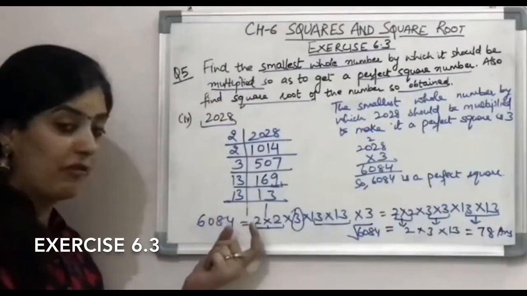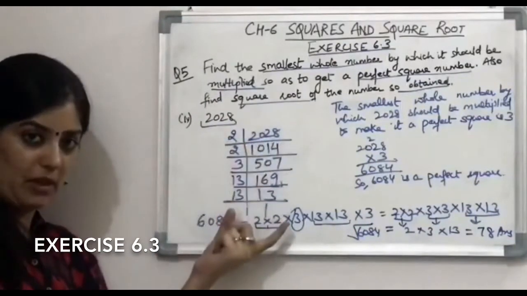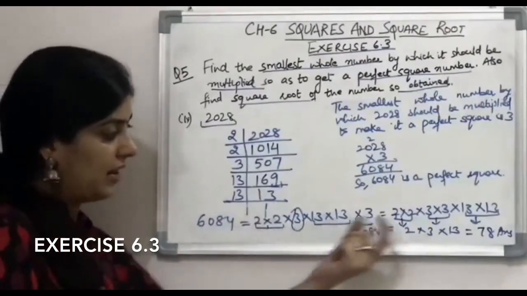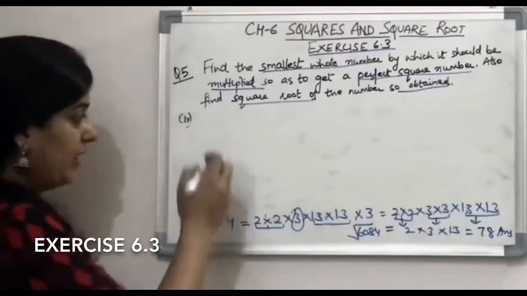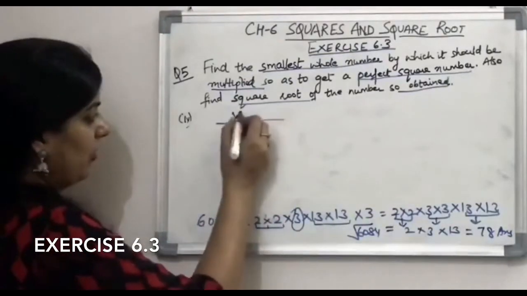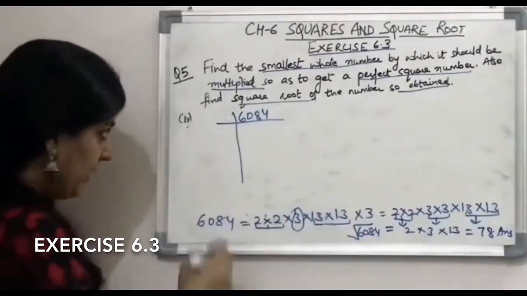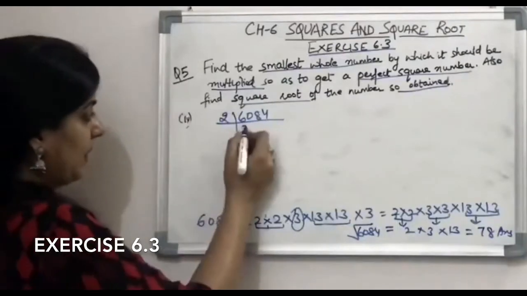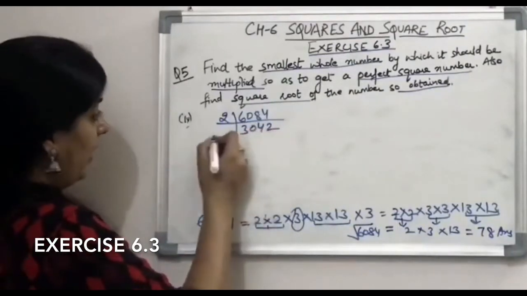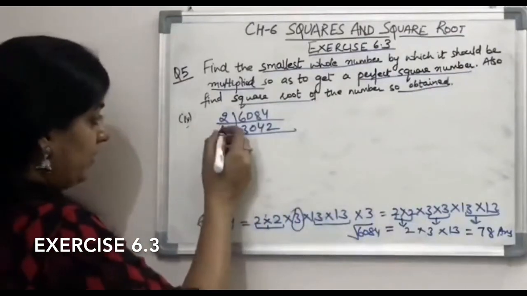But we have to show it also. You have to find the square root. We will do it by this method also. Let us check whether it is same or not. So I have not erased this. We will check whether by prime factorization also we obtain this as square root of 6084 or not. Let us start. It is an even number, so it will be divisible by 2. So we get, I am doing it directly again. You can always do it in rough and write the answers.